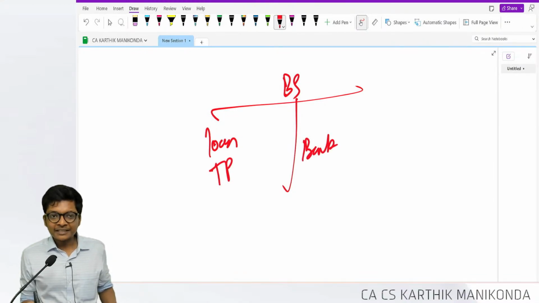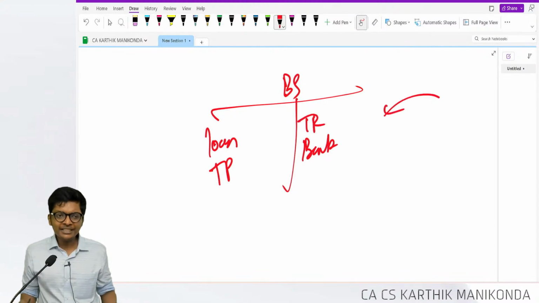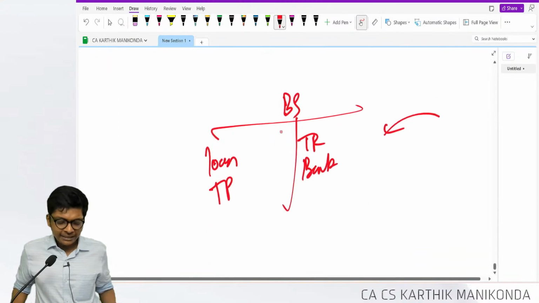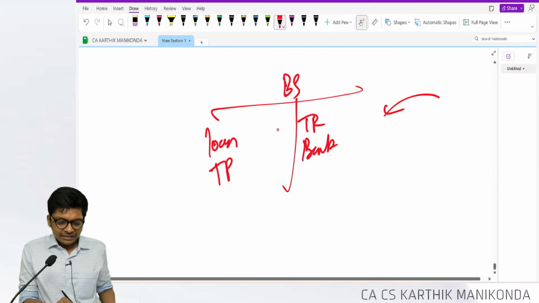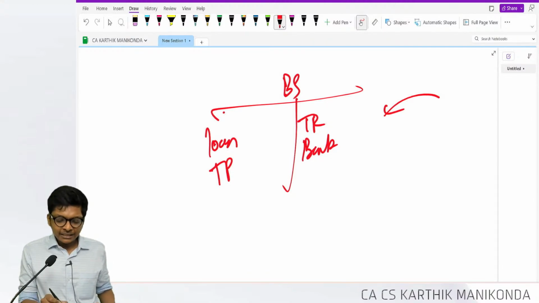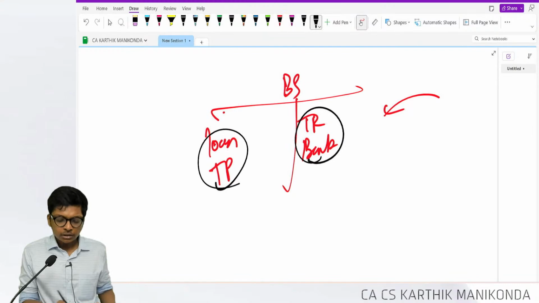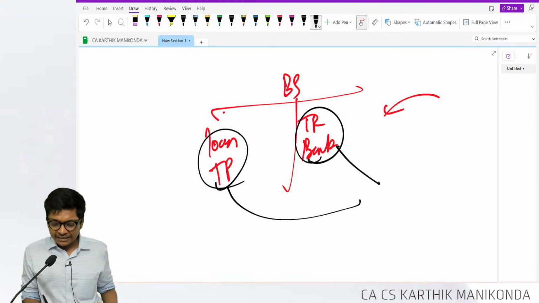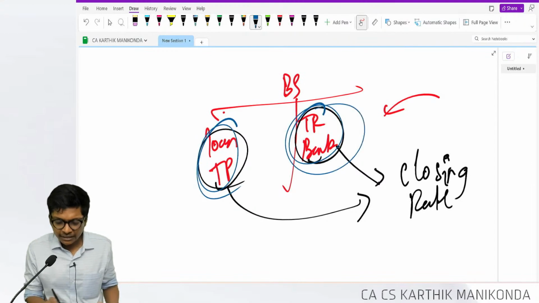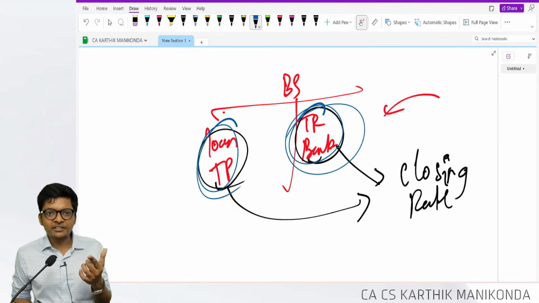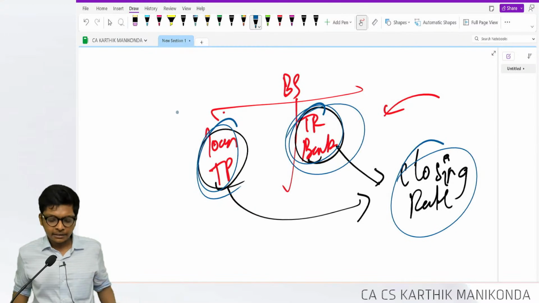Bank, amount received is fixed. Trade receivables, amount received is fixed. These are called monetary items. Are you following, guys? These monetary items will be translated using closing rate. The logic is that what you realize over here is fixed as of 31st March, so you take the 31st rate.